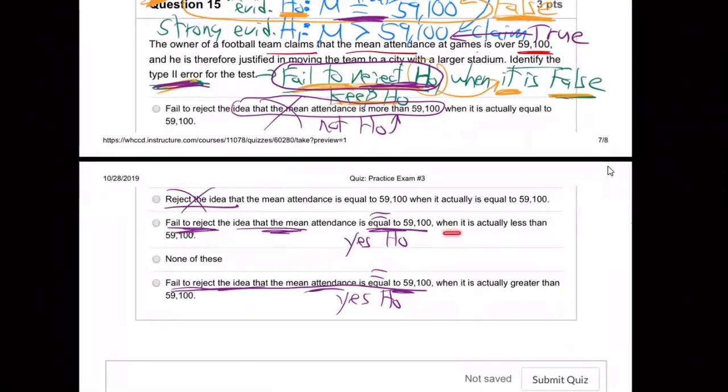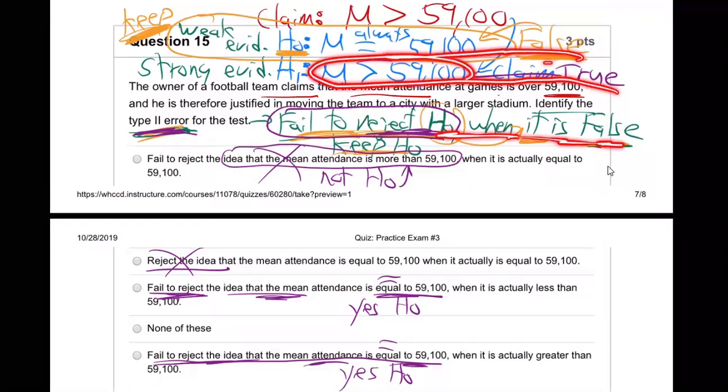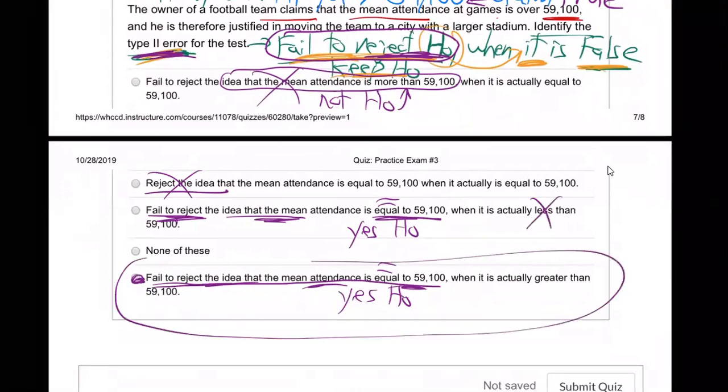When it is actually what? The attendance is actually less. Is that right? Is the attendance actually less? No, it's greater. When it is actually greater. See, what's true is greater, right? Remember the null was false, so I wrote false by the null, which means the other one's true. What's true? This, greater. It's actually greater. So this part is wrong. This is the right answer.